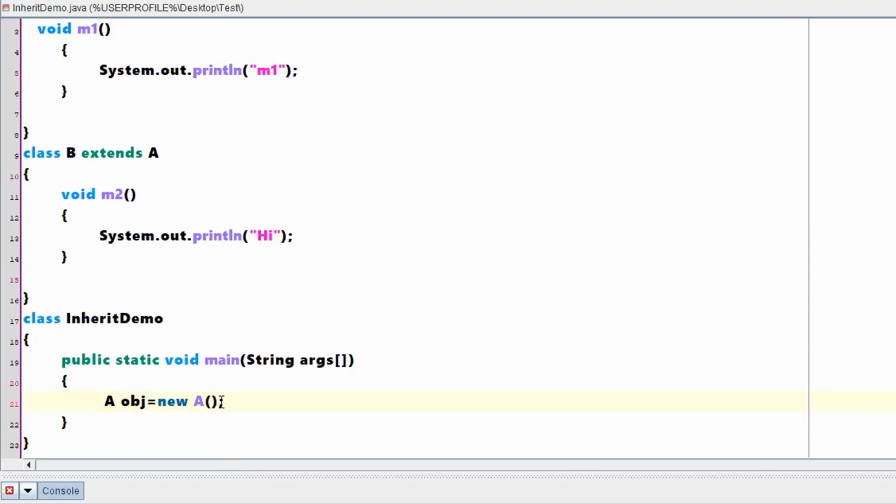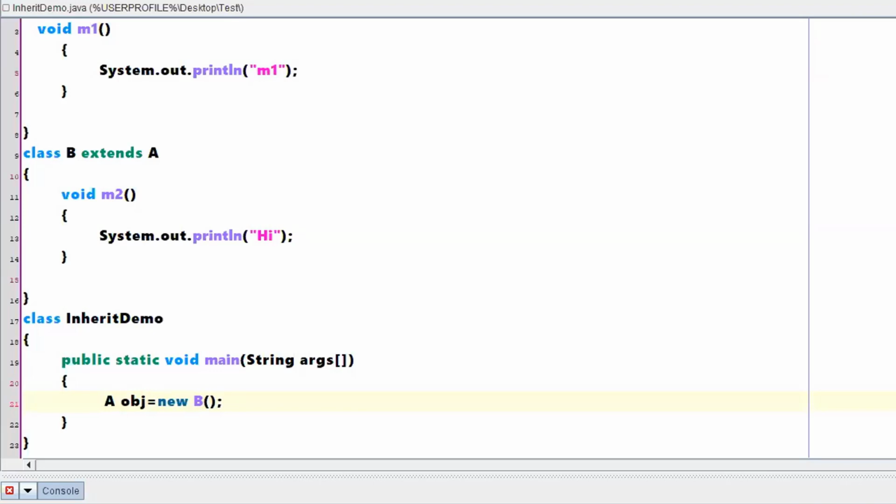Now, say for example, I don't want to do it in this particular fashion. What I wanted to do is something like this. I have created a new object B. Is it creating an object for class B? Yes, an object for class B. Can I equate this particular object to a?